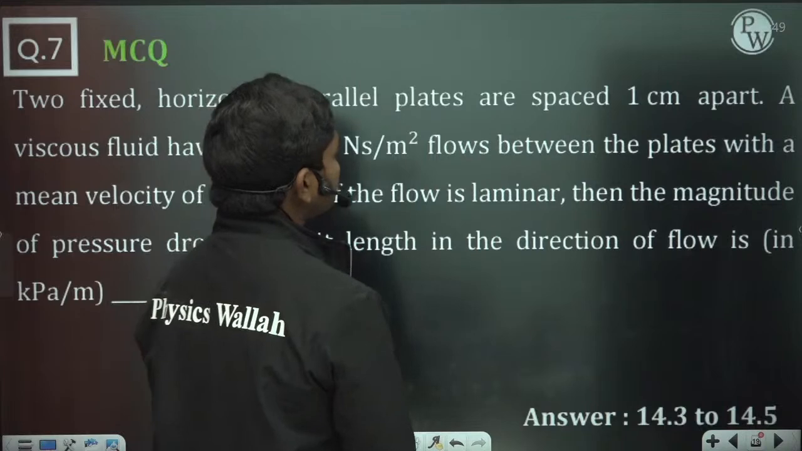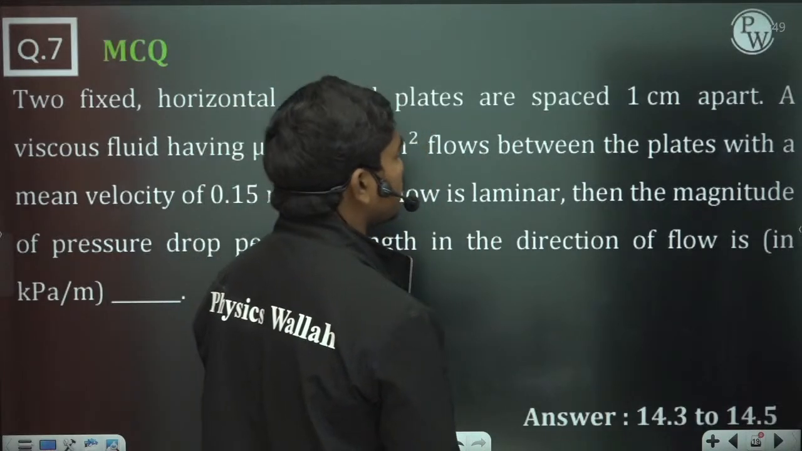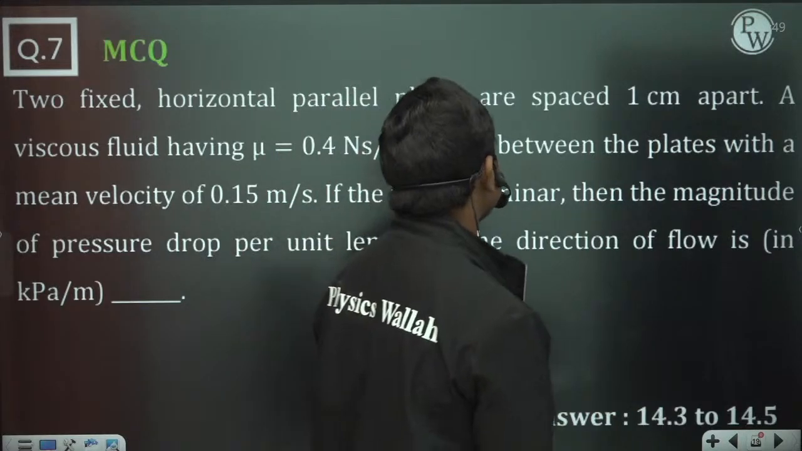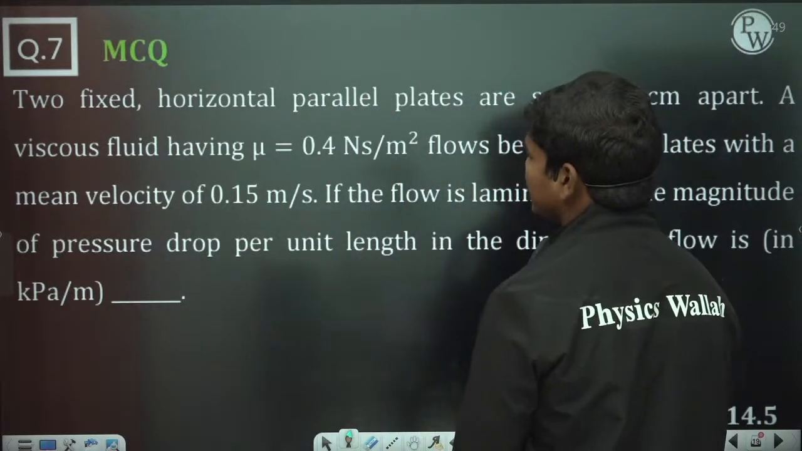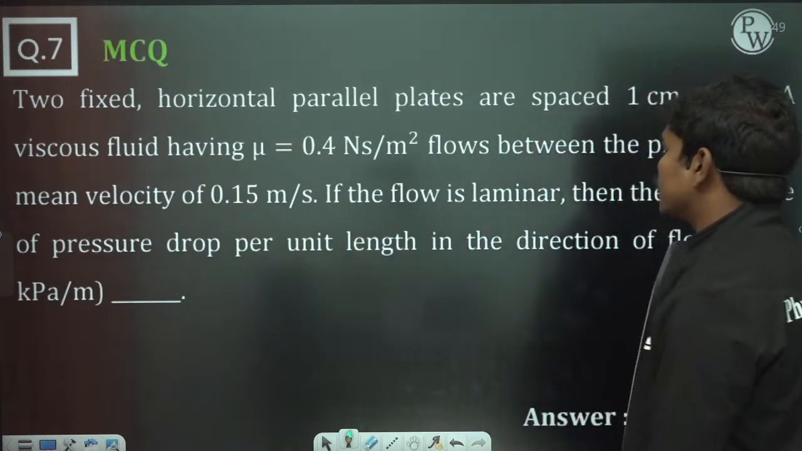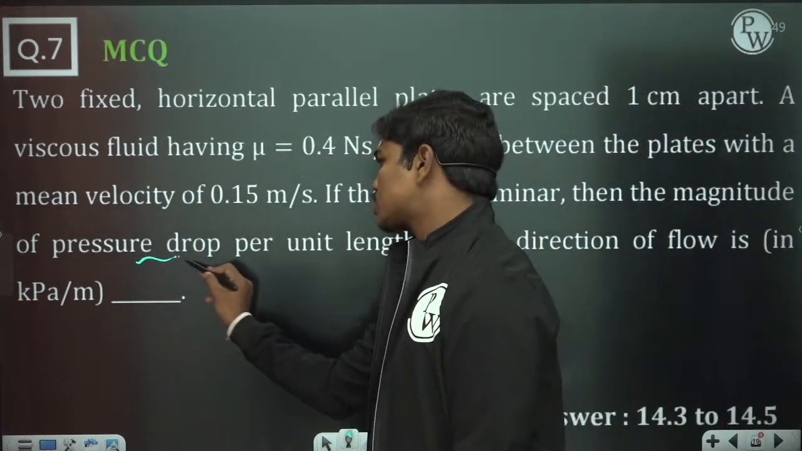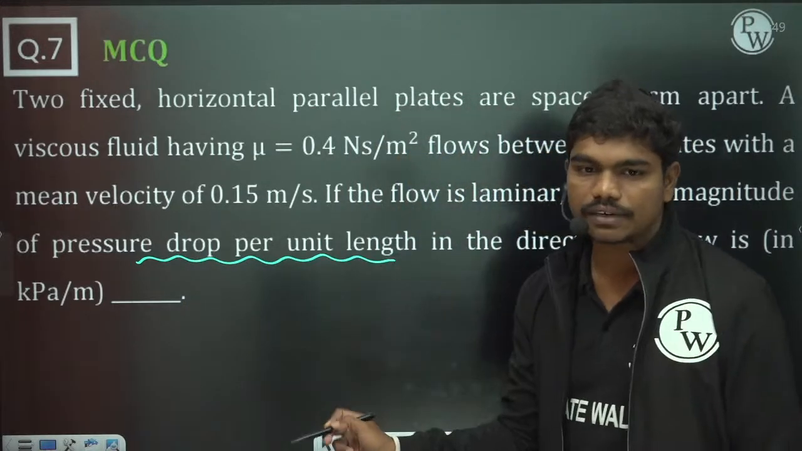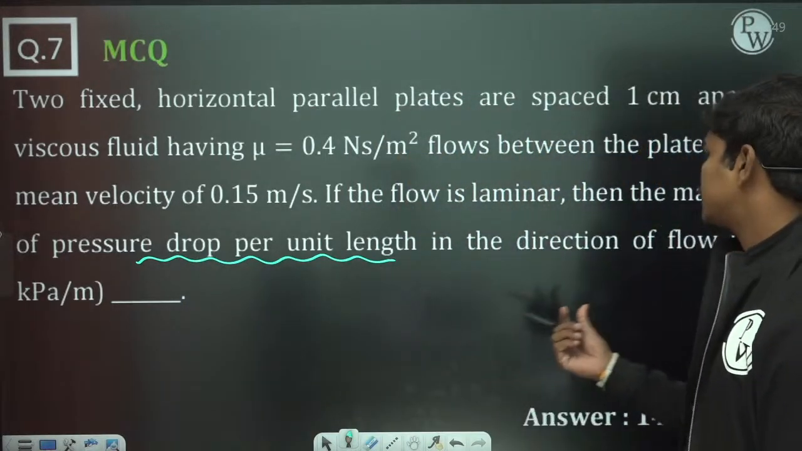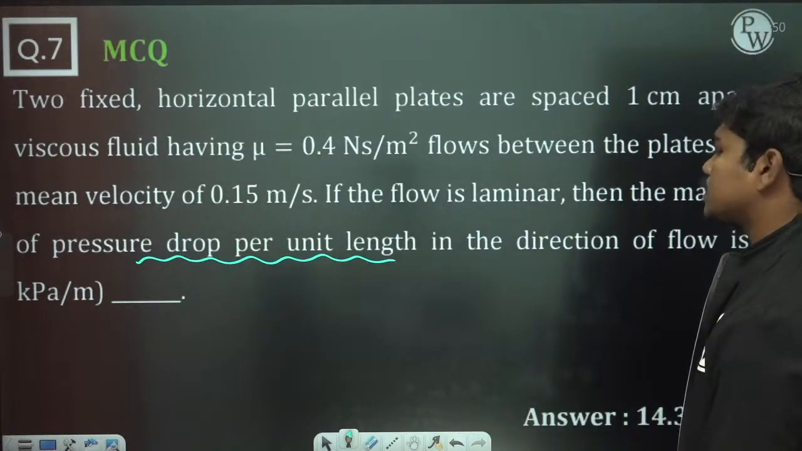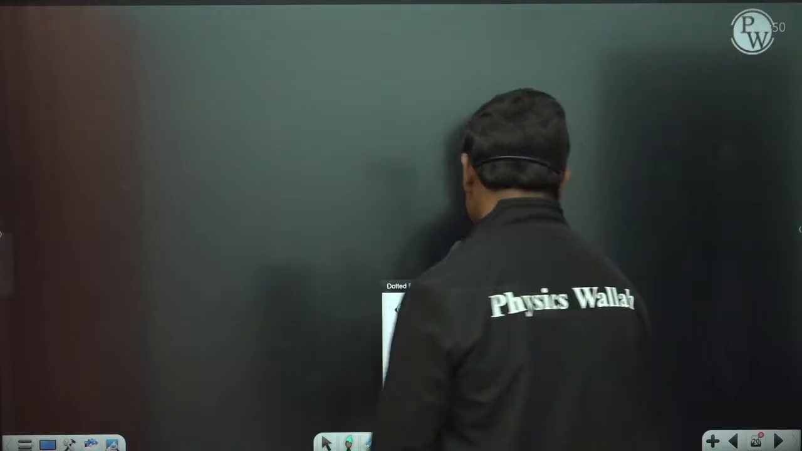Two fixed horizontal parallel plates are spaced 1 centimeter apart. A viscous fluid having mu equal to 0.4 Newton second per meter square flows between the plates with a mean velocity of 0.15 meters per second. If the flow is laminar, then the magnitude of pressure drop per unit length, which is nothing but the pressure gradient, for 1 unit length, what is the change in pressure in the direction of the flow, in kilopascals per meter, is dash.